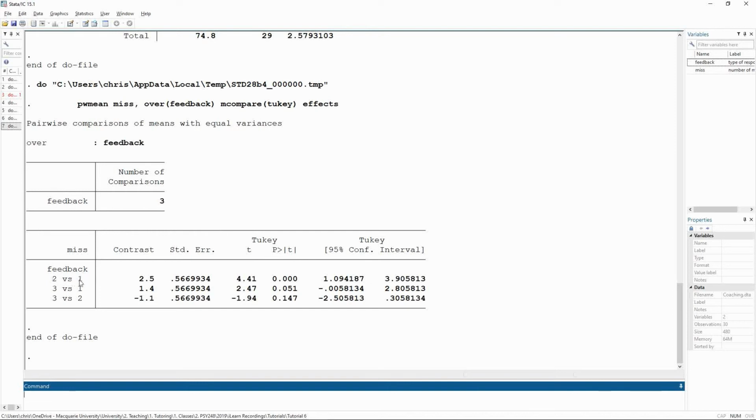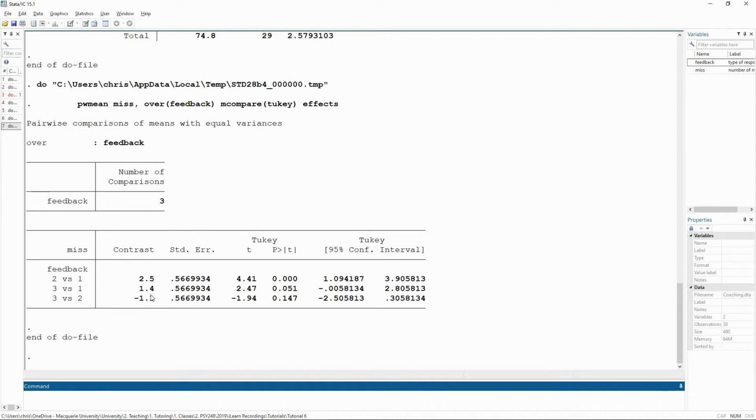So here we can see 2 versus 1, that's a significant difference. Because this is positive, I can then conclude that if you are receiving the praise feedback, you are going to make significantly fewer misses than if you're in the criticism feedback group. Now if I look at the no feedback to praise, I have a contrast value of 1.4.